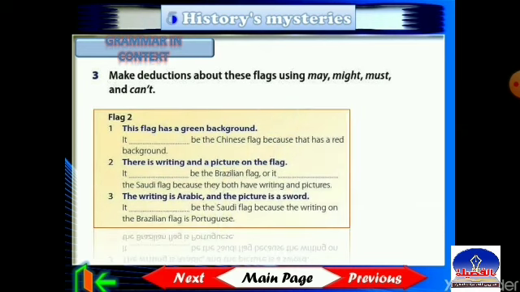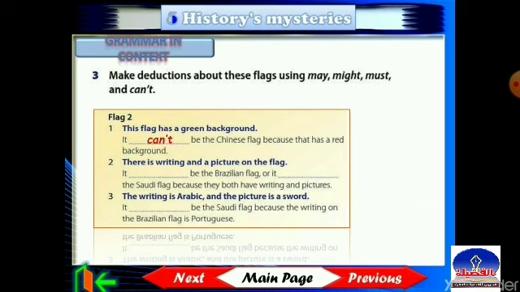This flag has a green background. It can't be the Chinese flag because that has a red background. It has a red background and this flag has a green background. So it can't, excellent. It can't be the Chinese flag.